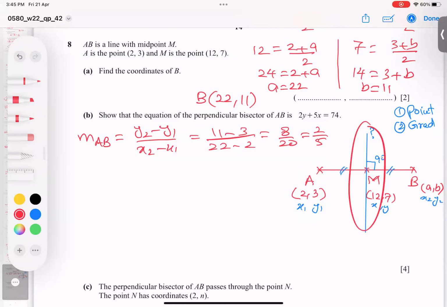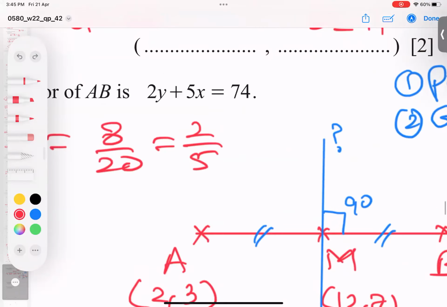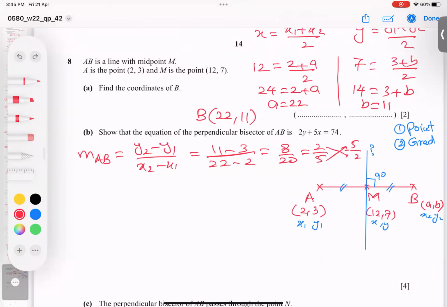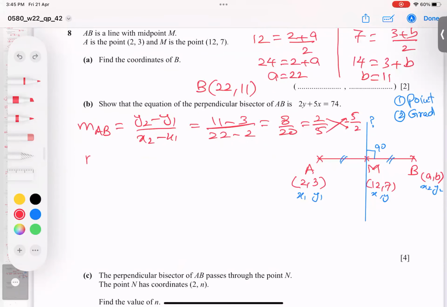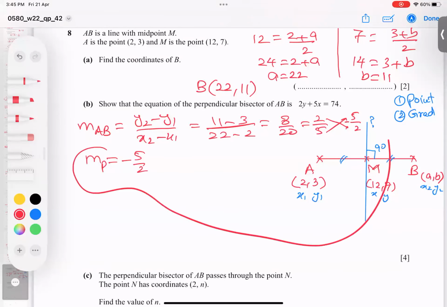What is the blue line's gradient, students? So flip it: 5 goes up, 2 goes down, and the plus sign becomes a minus sign. So this is the gradient of the perpendicular line. So I'm getting minus 5 over 2 for the perpendicular.